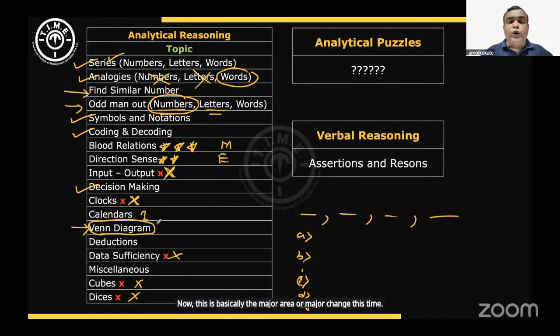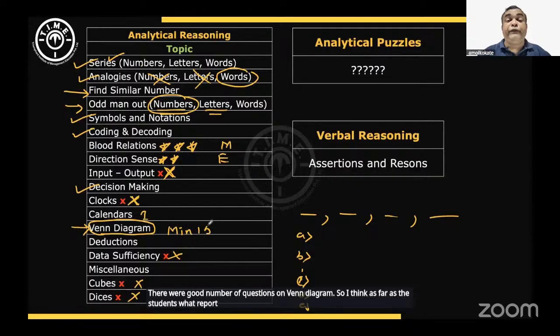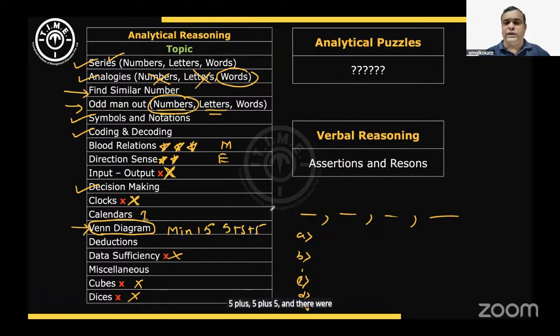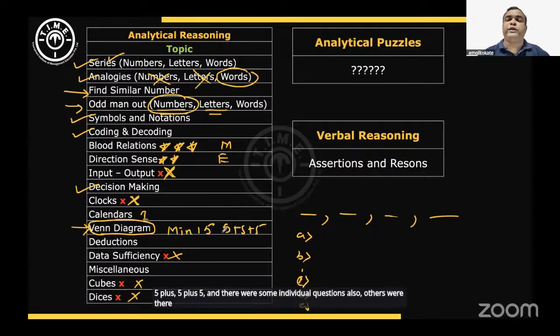There were a good number of questions on Venn diagram. As far as the students reported, there were minimum 15 questions based on Venn diagram, where there were 5 plus 5 plus 5, and there were some individual questions also, but minimum 15 questions were there, 5, 5, 5. So one 5-set was easy, one was moderate, one was difficult.